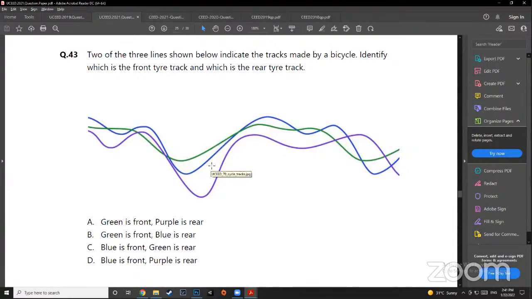2 of the 3 lines shown below indicate the tracks made by a bicycle. Identify which is the front tire track and which is the rear tire track. Okay, I want to ask all of you something. Which tire do you think goes in a straighter line and which tire do you think turns a lot? Tell me. Out of the front and the back tire, which tire turns a lot and which tire goes in a straight line following the front tire?